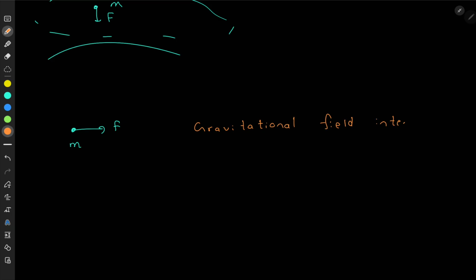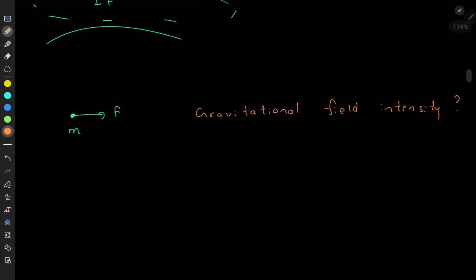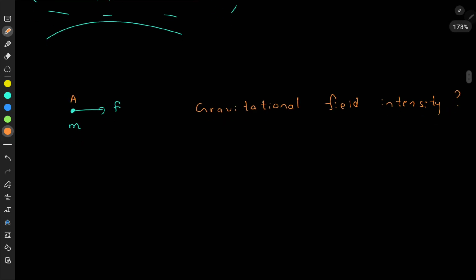I remember this intensity as how intense it is. So gravitational field intensity, what is that? Let's say I have a point A. At that point A, I take a certain mass and place it there, and I realize that the force experienced by that mass is F.